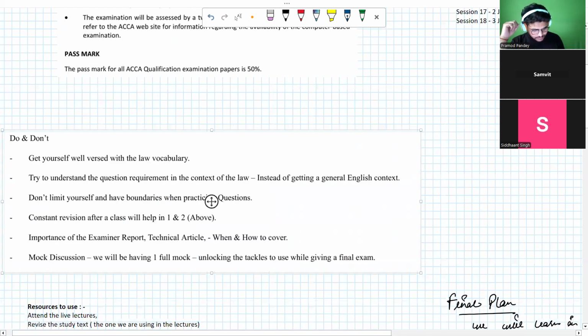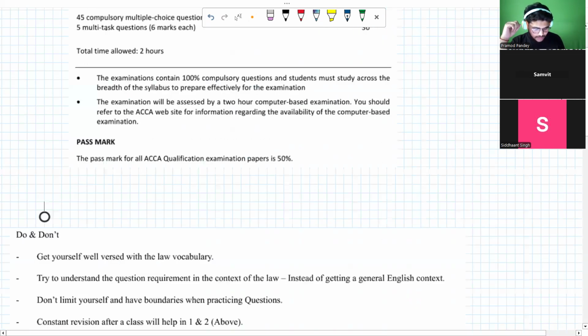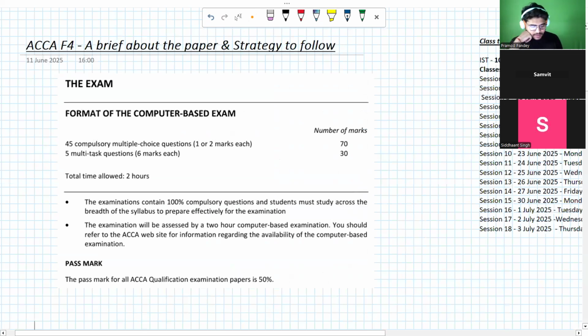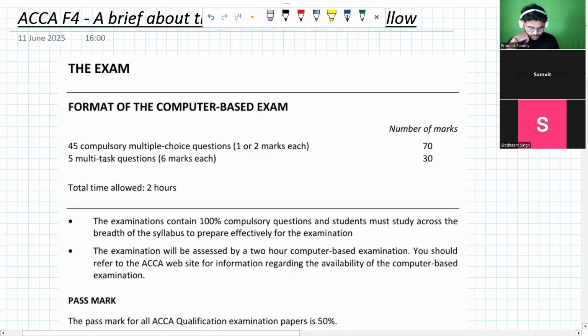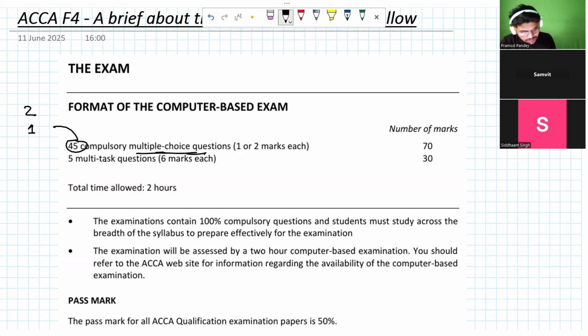Yes. Sure. So if we talk about the exam and the format, it will be a 100 marks exam, and out of the 100 marks you will have two sections, section A and section B. Section A would have 45 questions. Some questions will be of 2 marks, some of 1 mark. These are multiple choice questions. That counts for 70% of your paper.